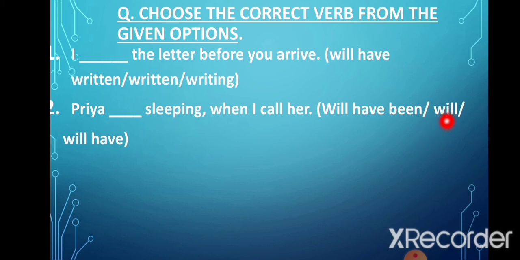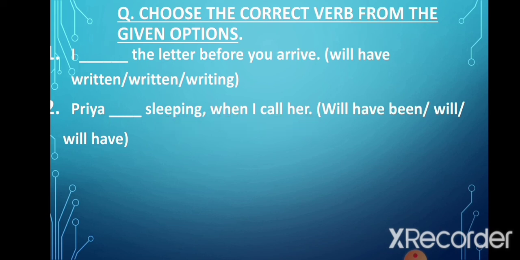Now we'll see if this is the correct option, will. Now had it been will be, then it would have been correct. Will be sleeping would have been continuous tense, but here be is missing, so that means this is also not the correct option. Now will have been is the correct option in this sentence. Priya will have been sleeping when I call her.